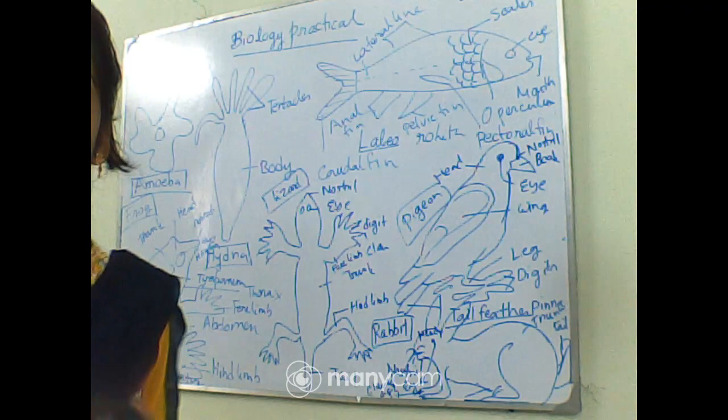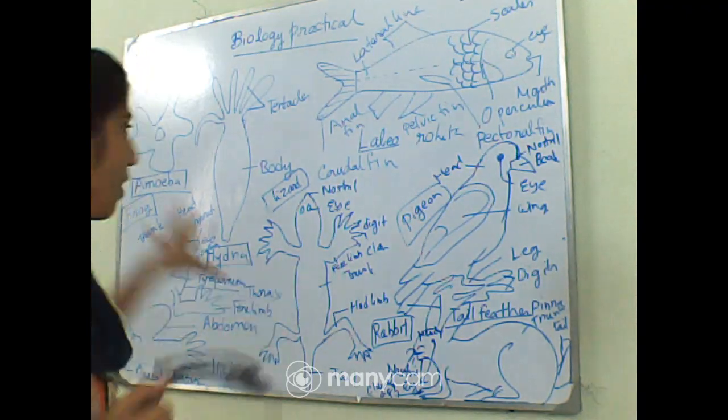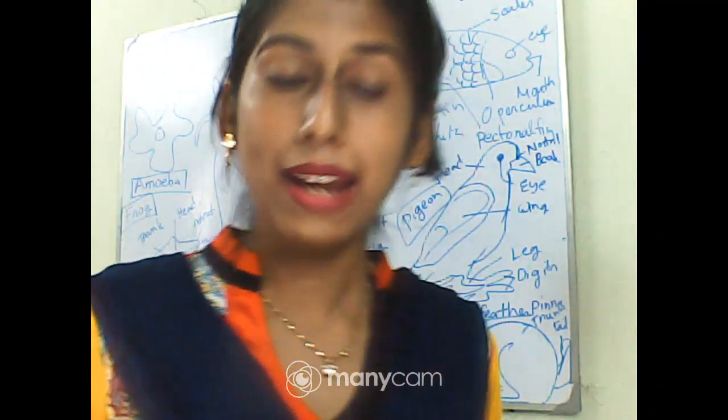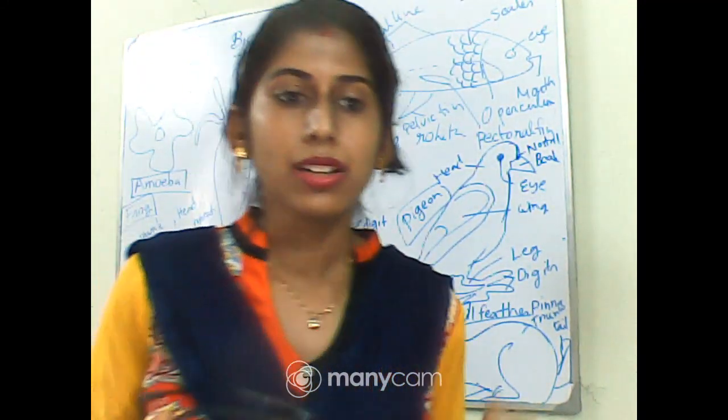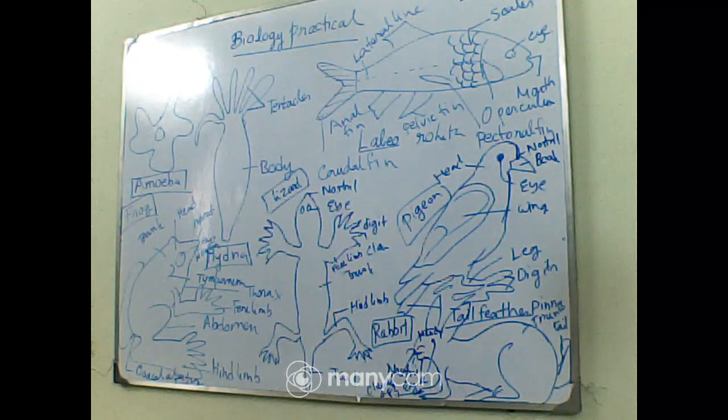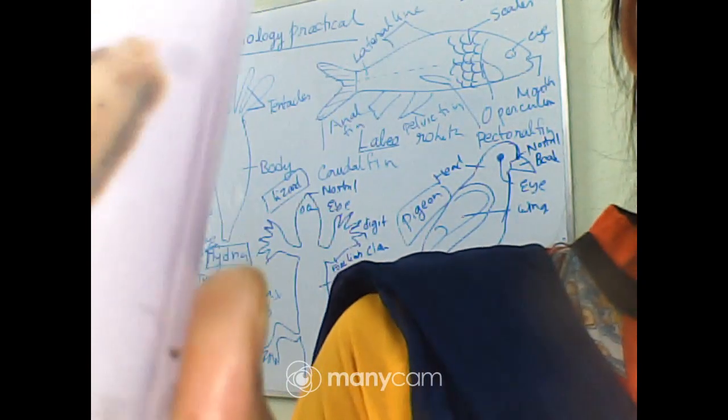So these are the first two organisms which are coming under this kingdom Animalia. Now let's move to the next one, that is liver fluke. Now I will be showing you the specimens of each. Hope all of you can see it properly. So this is the liver fluke, and its scientific name is Fasciola hepatica.